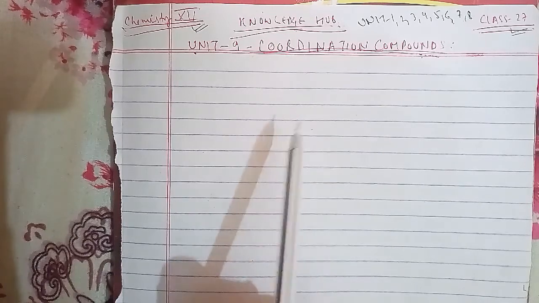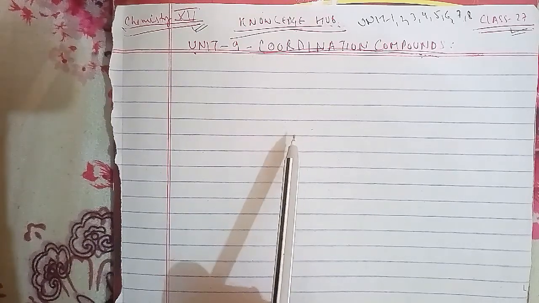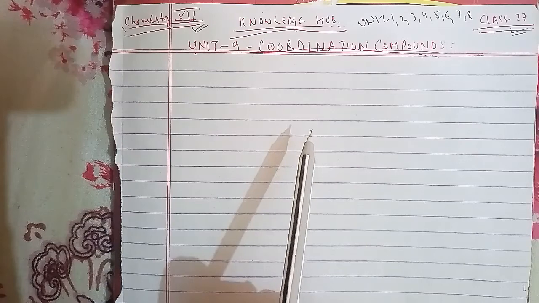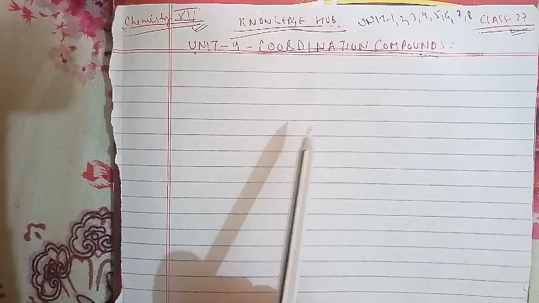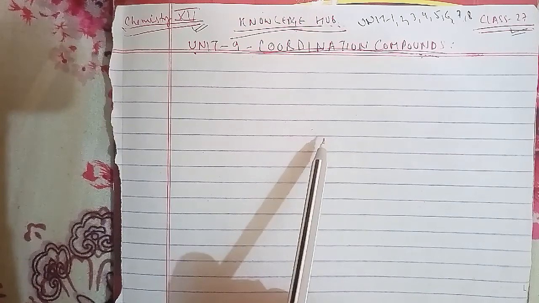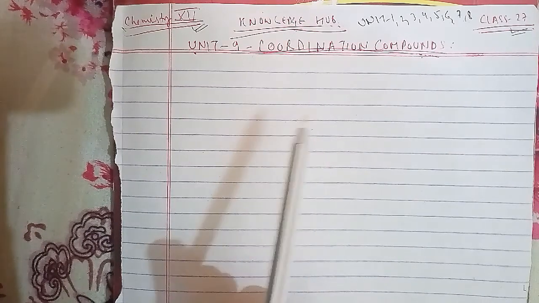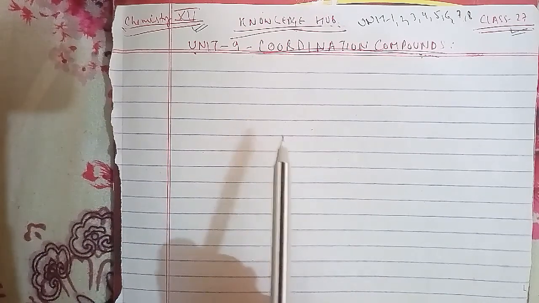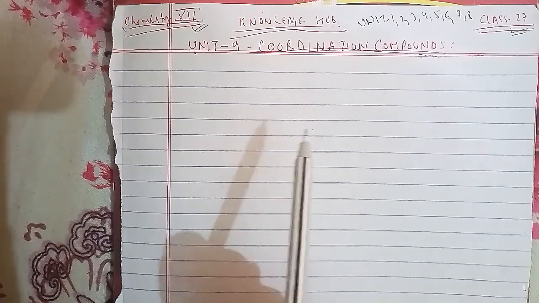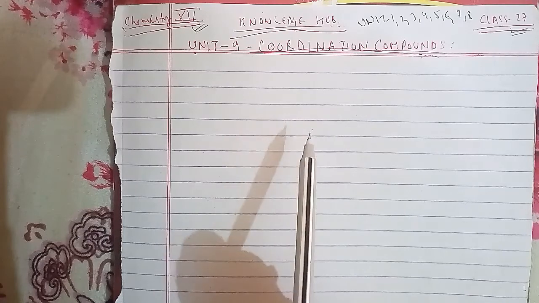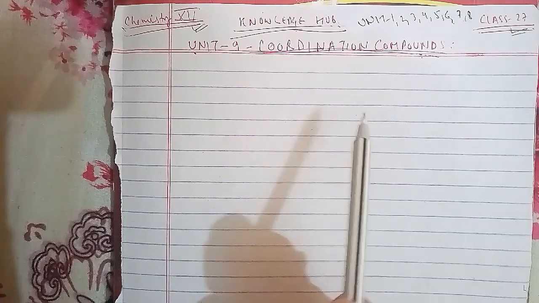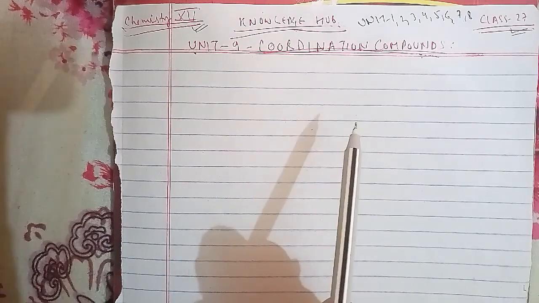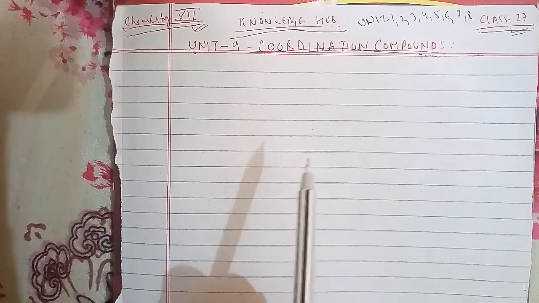35th question: compare the general characteristics of the first series of the transition metals with those of the second and third series metals in the respective vertical columns, and give special emphasis on the following points: electronic configuration, oxidation state, ionization enthalpies, and atomic sizes. Another is: write down the number of 3d electrons in each of the following ions: Ti2+, V2+, Cr3+, Mn2+, Fe2+, Fe3+, Co2+, Ni2+, and Cu2+. Indicate how you would expect the five 3d orbitals to be occupied for these hydrated ions, which are octahedral.